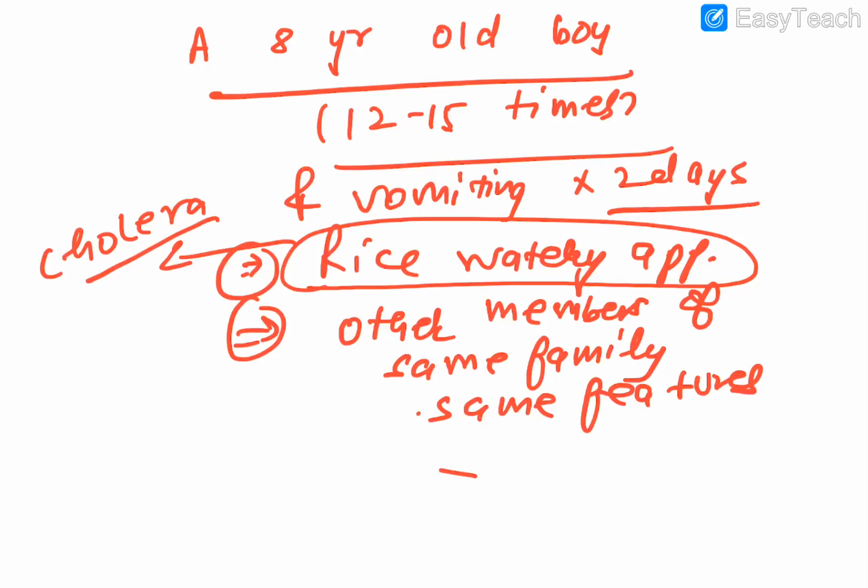Okay guys, now the next thing is, suppose a particular fellow has come to your OPD with his or her 2-year-old child.